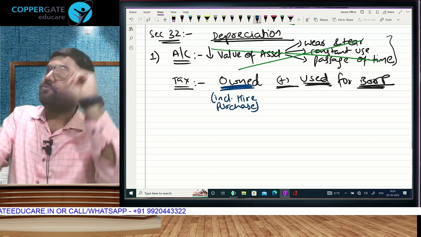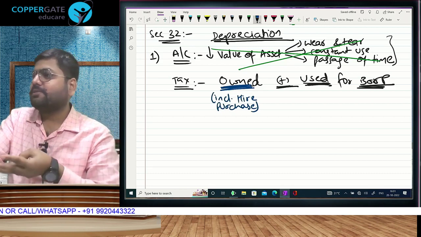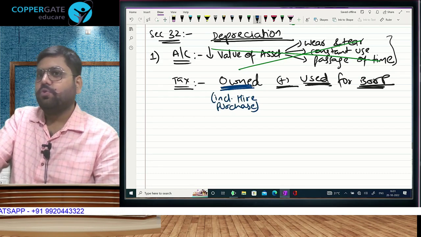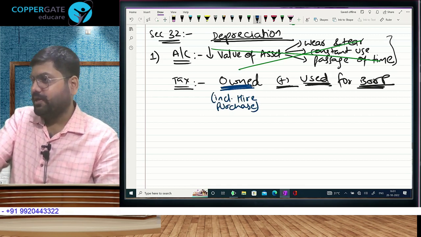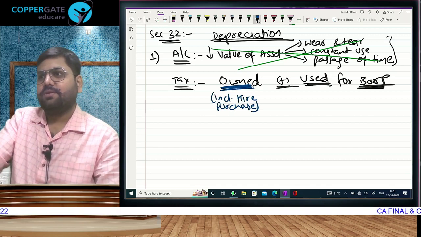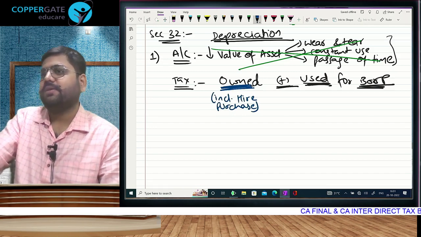Asset का depreciation was taken at the full value. Fuel का deduction I was taking, repair maintenance, all the deductions I was taking. Okay. So, by the time you finish your EMIs, you get far more tax benefit. Okay. The tax that you will save will be more than the EMIs का जो interest that is being charged.